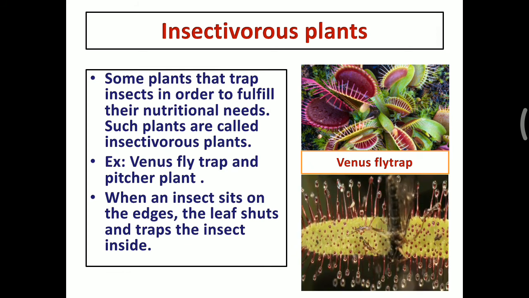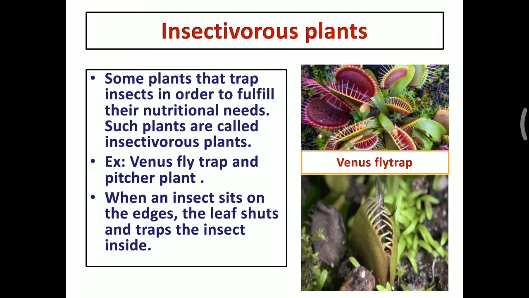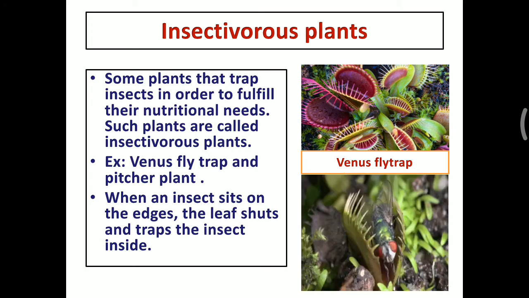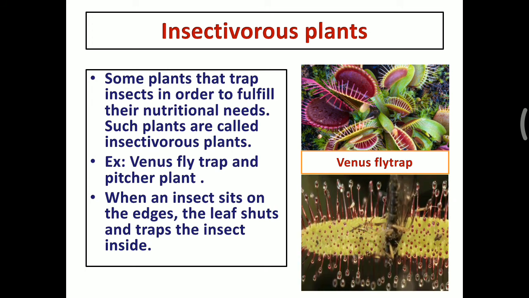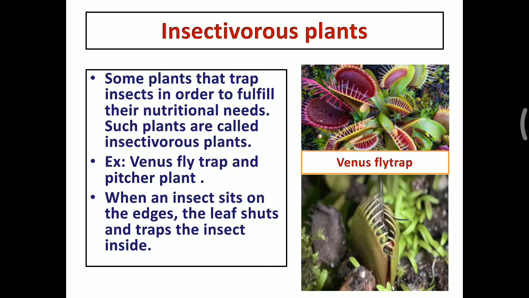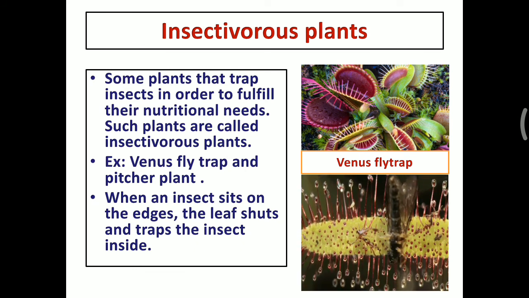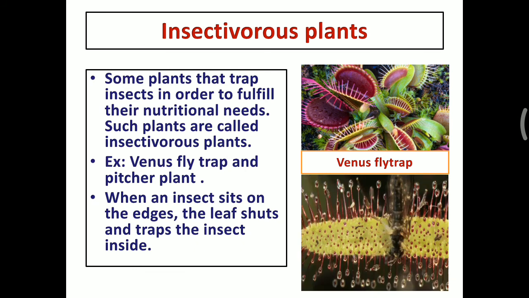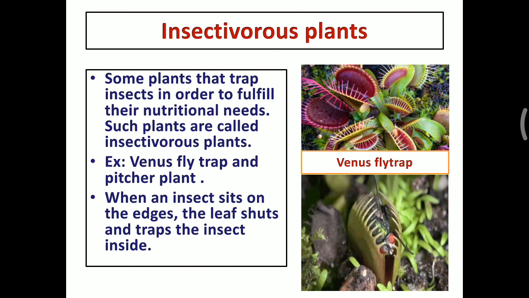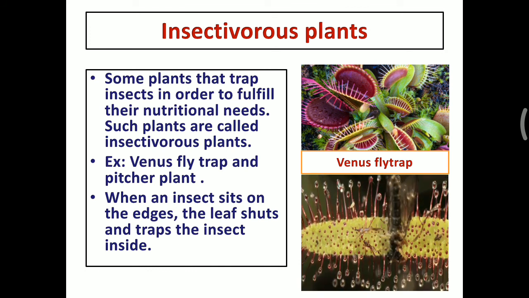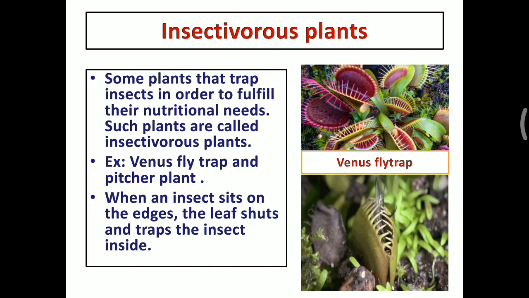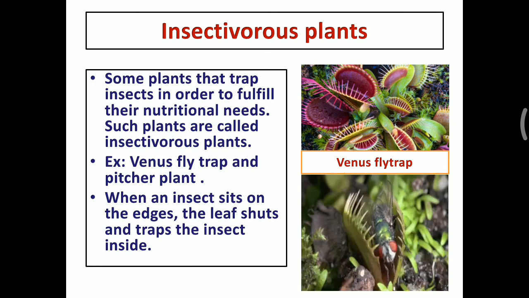You know the meaning of insect. So insectivorous plant means the plant traps the insect and grows on that particular area. So this type of plants are called insectivorous plants.